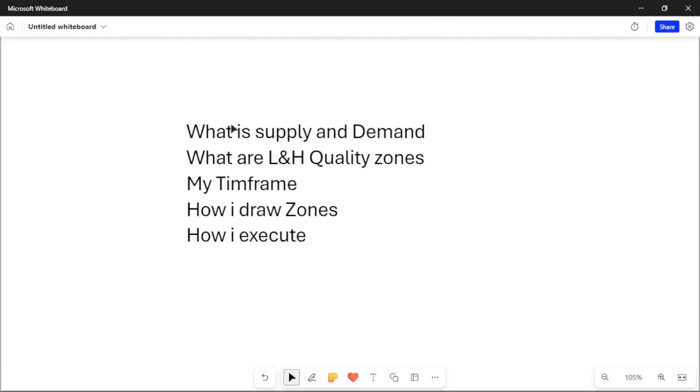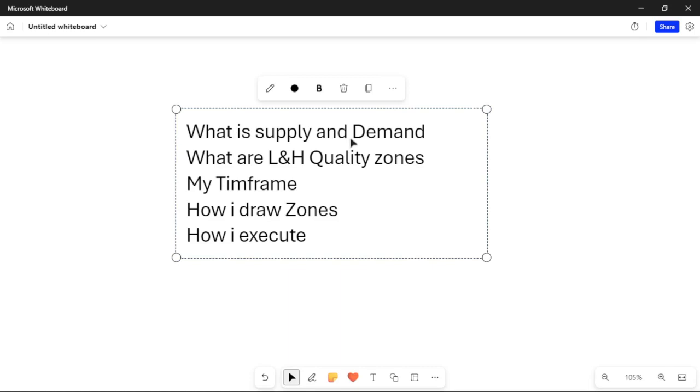So the first thing we are going to tackle is what is supply and demand, because before you can do something, it's more advisable you know exactly what that thing actually means. And the second, we are going to talk about what are L&H quality zones. In case you don't know what L&H stands for, it simply means low and high quality zones, because knowing the right zones to trade is the best thing ever. If you trade low quality zones, you are likely to lose more of your trades rather than the other way around. Then the third thing is what my time frame is, which is the preferred time frame that I actually use when trading supply and demand.